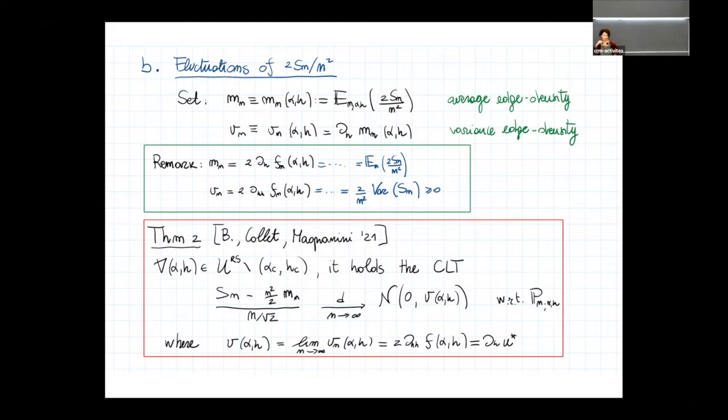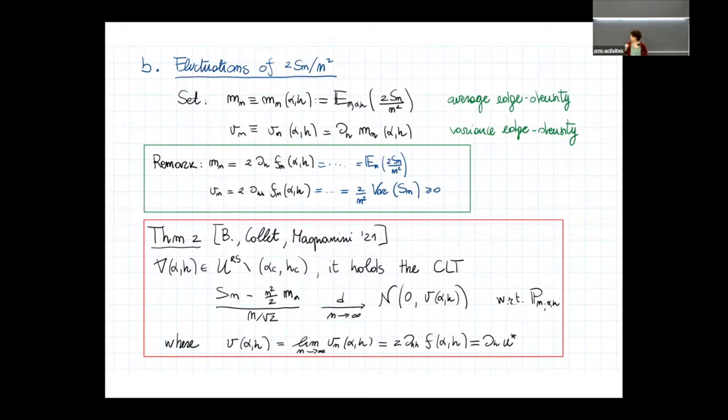This term is ambiguous here, but the point is that, in fact, the average edge density can be shown to be equal to 2 times the first derivative in h of the finite size free energy. This is by a direct computation. And hence, Vn is 2 times the second derivative of the same object, this finite size free energy, and by a direct computation it is shown to be this variance. At least to give a sense to this definition.